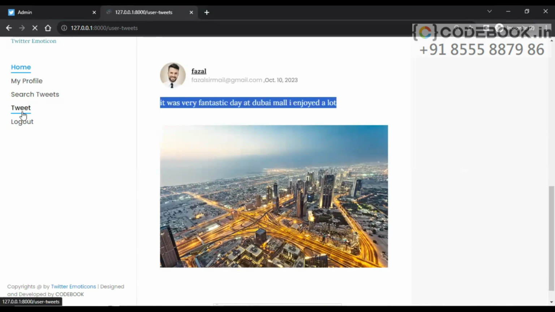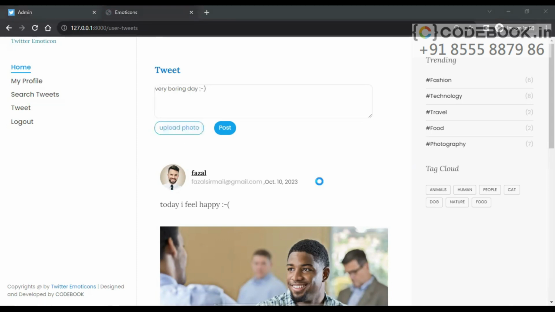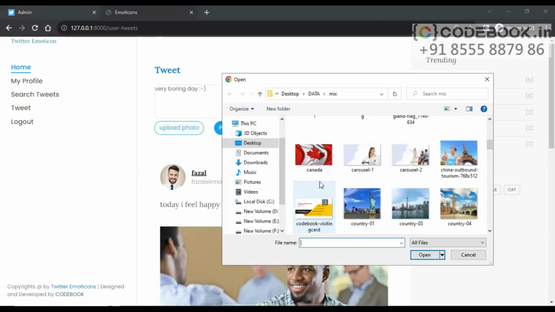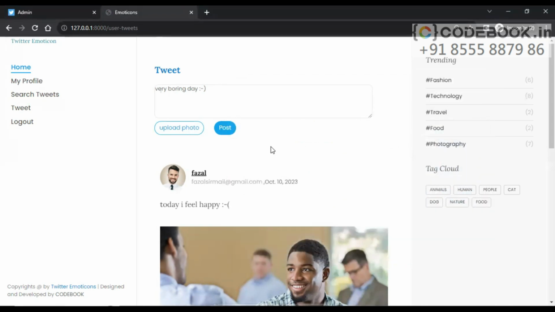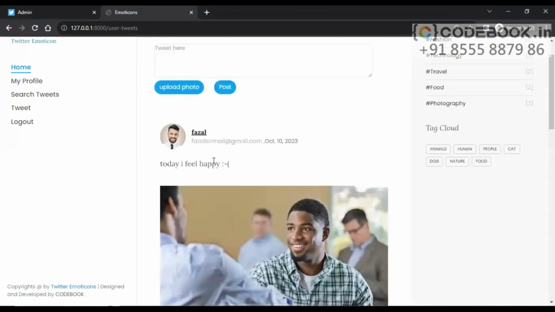Let's try to post again. Very boring day. I'll provide the emoticon as happy here. Okay, let's see the classification. Upload the photo. Post. So three different posts we have made here.